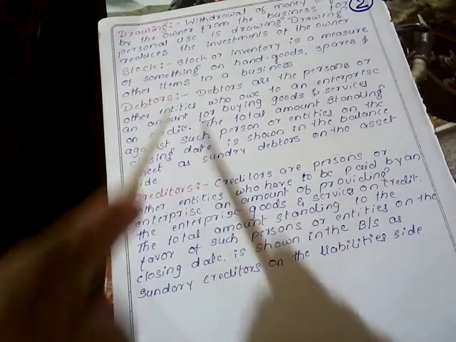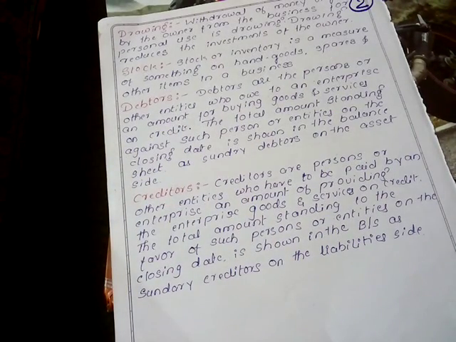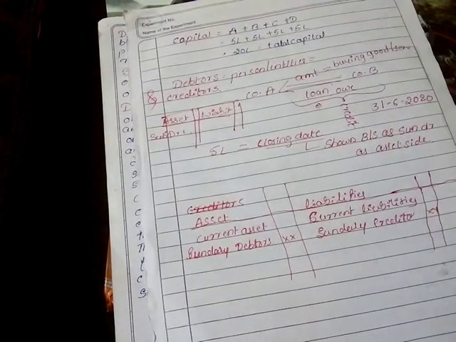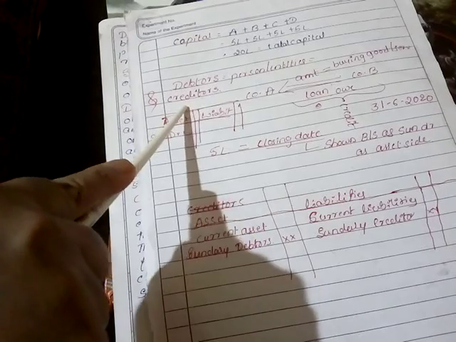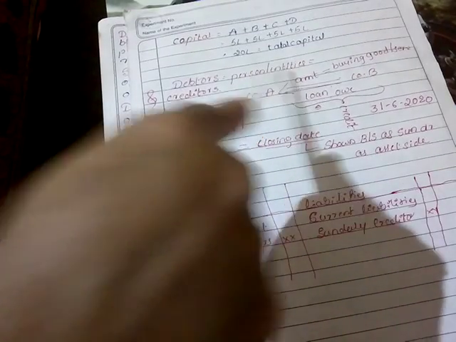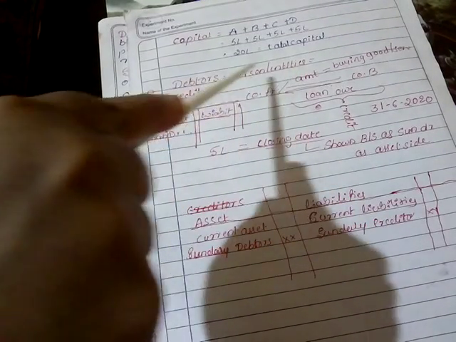Then finally, debtors and creditors. I will explain both terms once again, so it will be easy for you to understand. Debtors and creditors are persons or entities. A debtor may be a person or an entity.